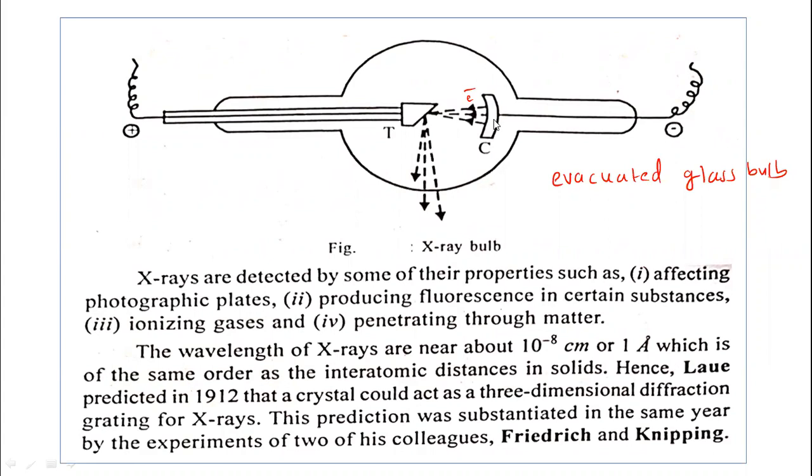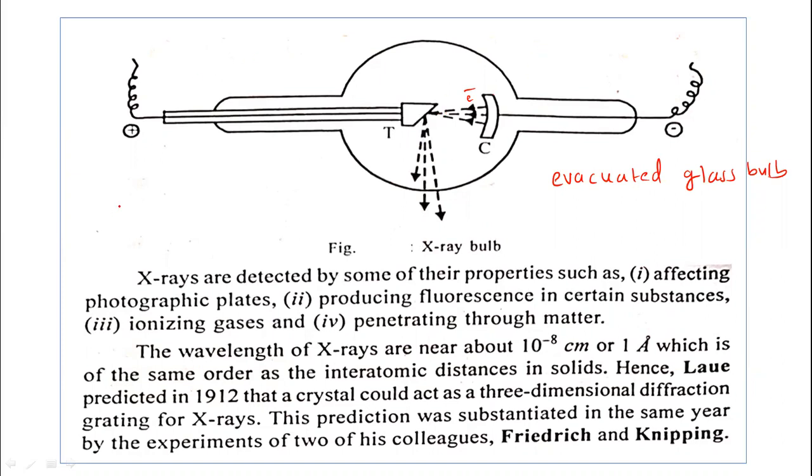From cathode C, electrons are ejected very easily, and those electrons are accelerated towards the anti-cathode. This anti-cathode is made up of tungsten. Some internal rearrangement takes place here in the anti-cathode. What internal rearrangement takes place? Internal rearrangement of the electrons.